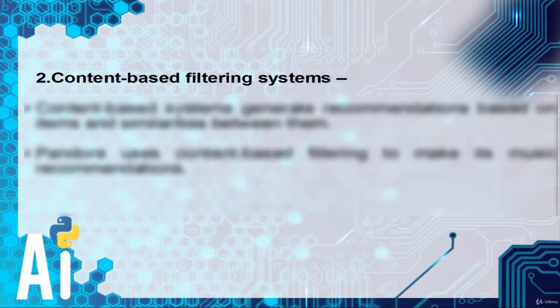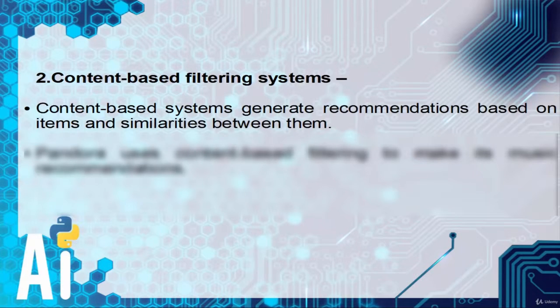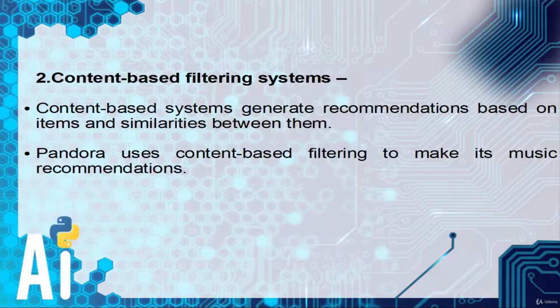The second one is content-based filtering system. The content-based system generates recommendations based on items and similarities between them. Like Pandora uses content-based filtering to make its music recommendations.